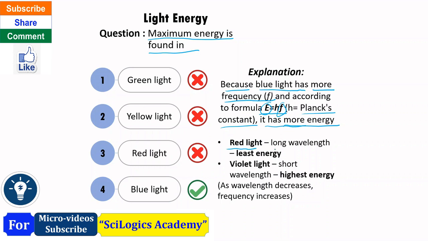Red light has long wavelength, means less frequency. If less frequency, least energy. Violet light has short wavelength, means more frequency. More frequency means highest energy. As we know, when wavelength decreases, frequency increases. So with this formula, we can correlate.